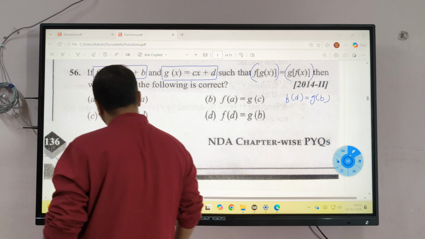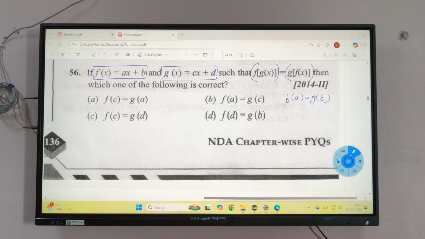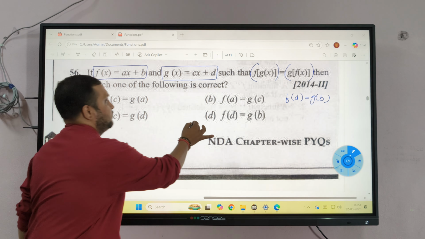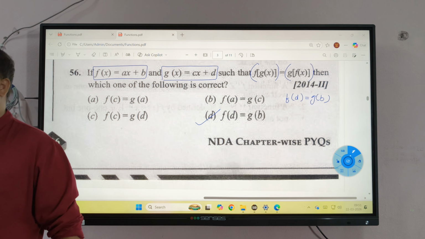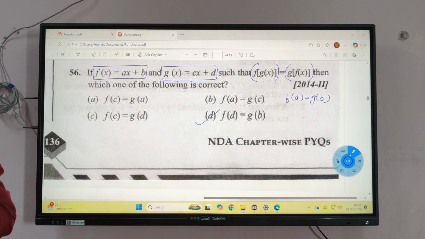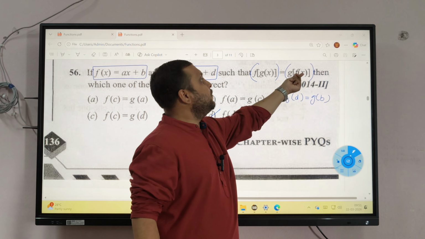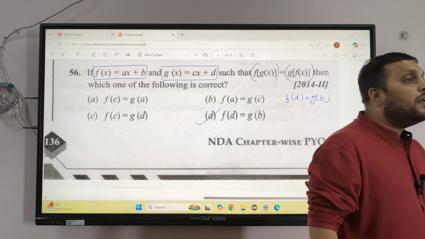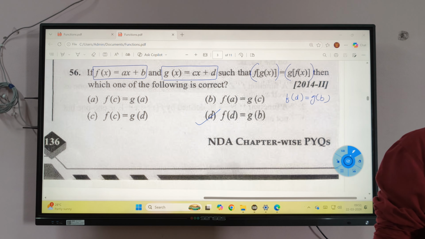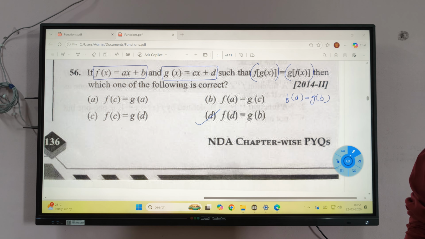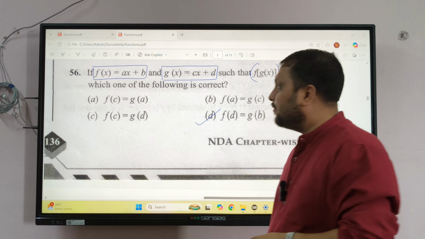Where is it written? Understood? Clear? For compositions, you have to work on the input part. You have to work on the input part. Clear? Sure? One more time. Very good.